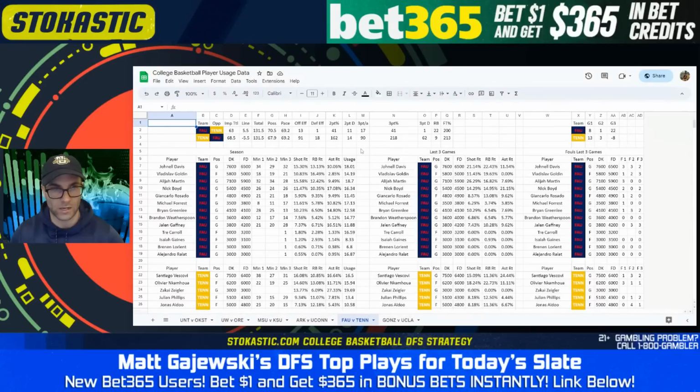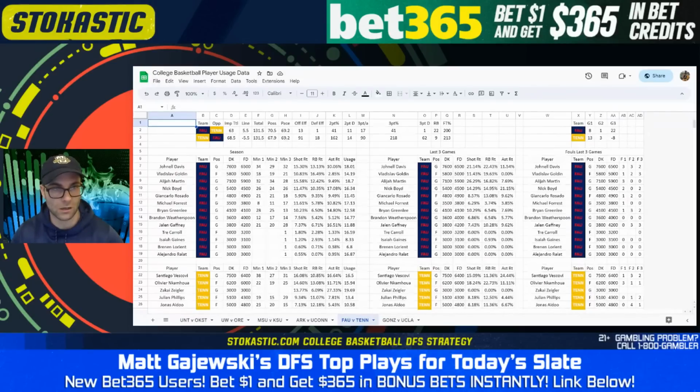But if you're playing multiple lineups, this is a spot where I'm probably making a rule saying at most one of Davis or Martin, just because the team total for FAU is so low. This game environment's terrible. And Tennessee is the number 1 defense in the country. So I don't really want to sink 2 7K players of my salary into Janelle Davis and Elijah Martin, but I'll play one. Not forcing one in, but if I get one, I'm not going to be upset about it. I'm not going to try to remove one.